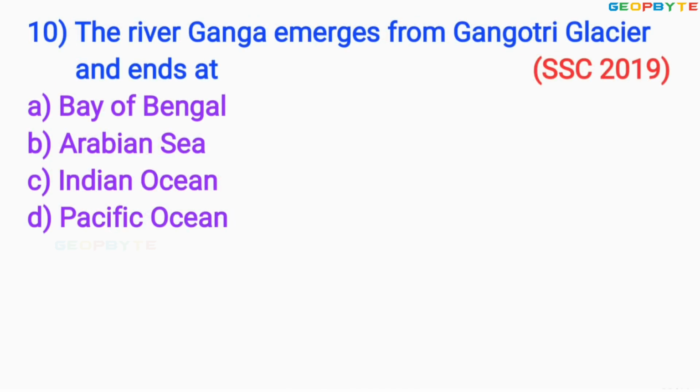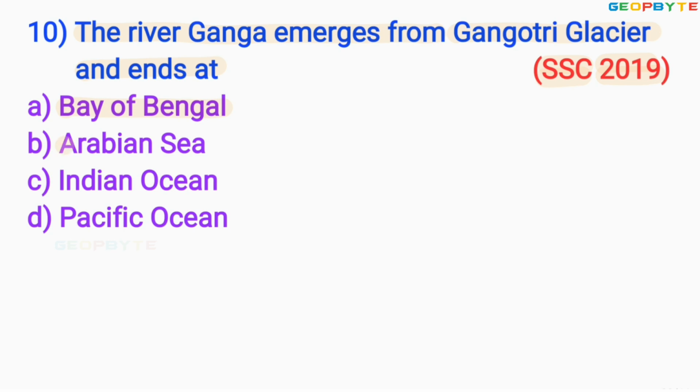Look at the 10th question asked for SSC exam in the year 2019 like this. The river Ganga emerges from Gangotri Glacier and ends at option A, Bay of Bengal.